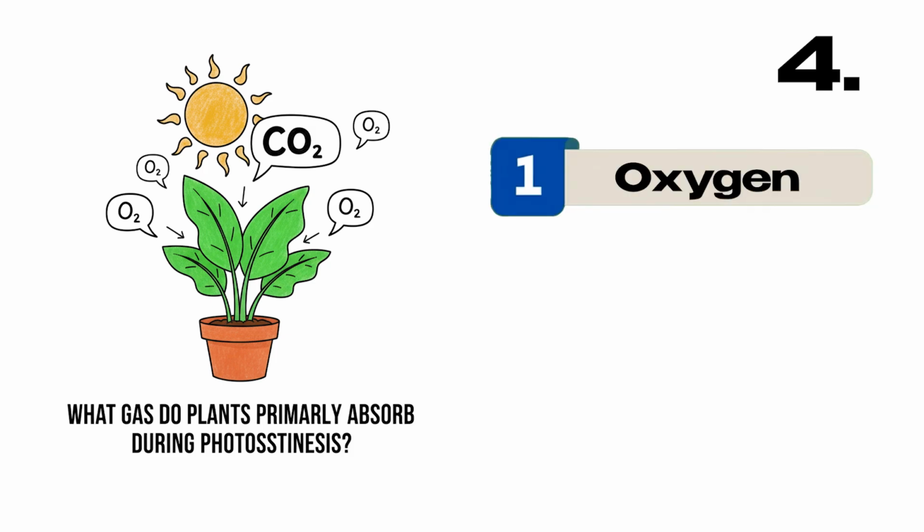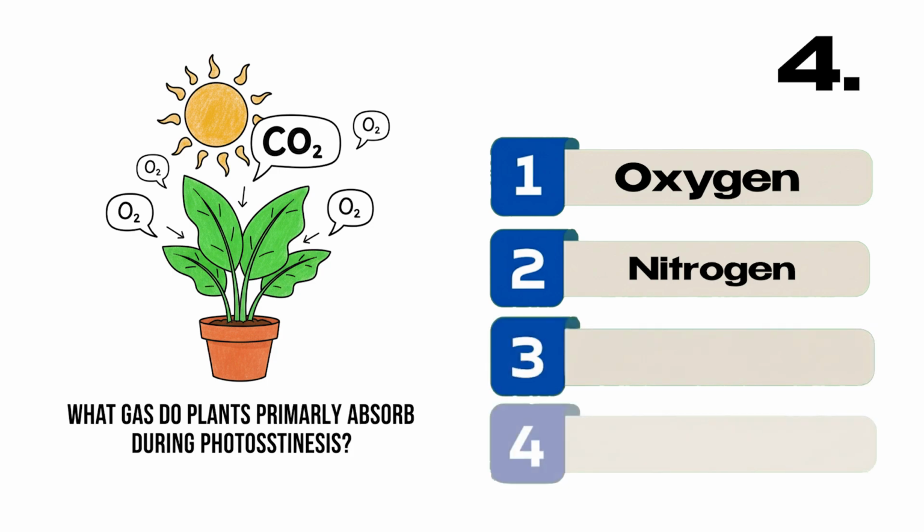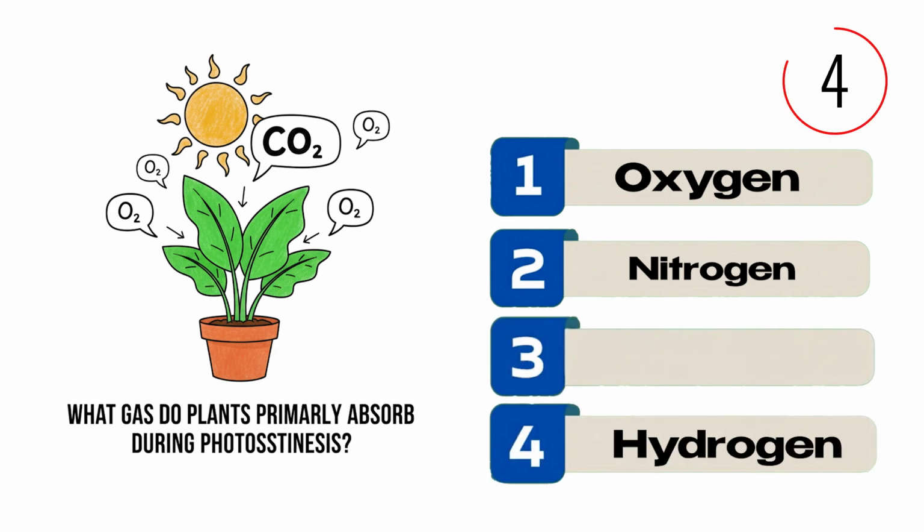What gas do plants primarily absorb during photosynthesis? A, oxygen, B, nitrogen, C, carbon dioxide, D, hydrogen. Correct answer, C, carbon dioxide.